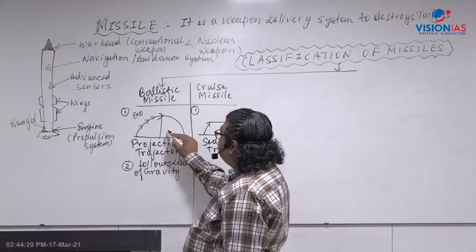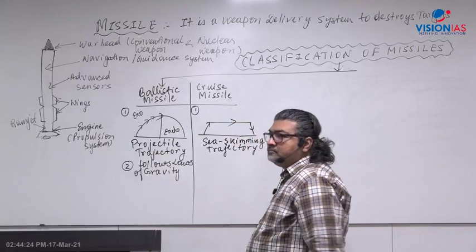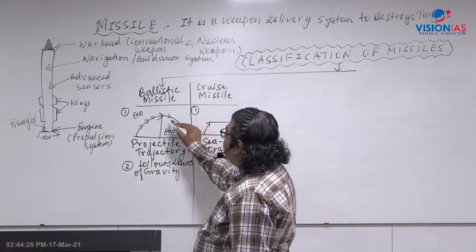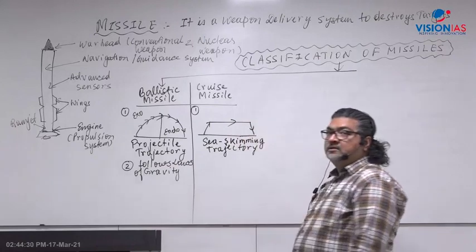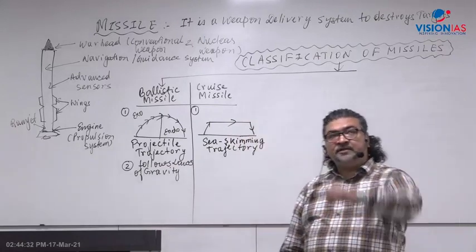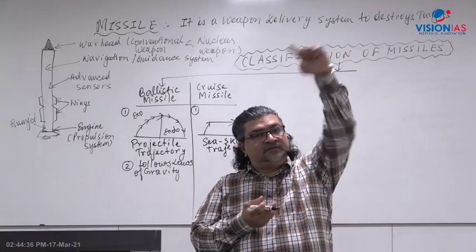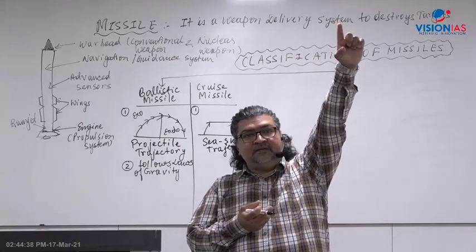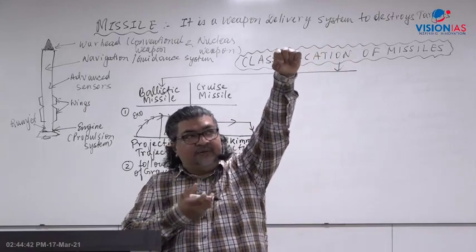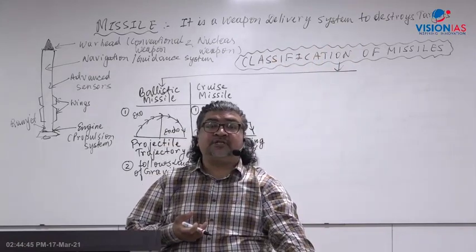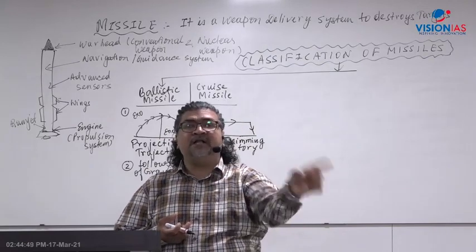And then it again comes to the inner atmosphere, called endo. With the attraction of the Earth's gravity, it comes back. It first overcomes Earth's gravity, goes against the gravitational pull of the Earth, and after reaching a particular height, under the influence of gravity, it comes back like projectile motion. That is called a ballistic missile.